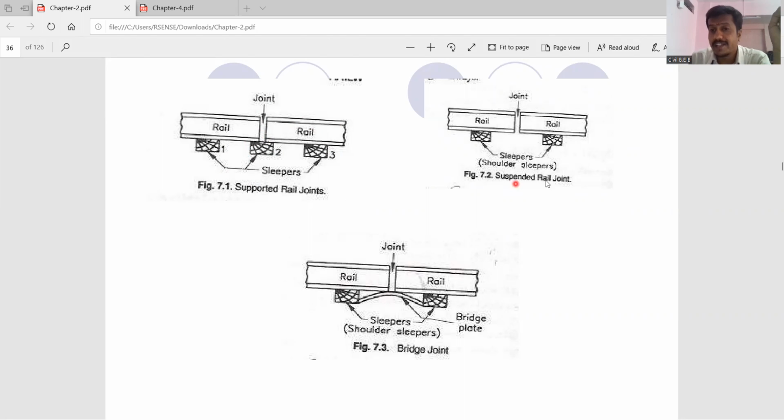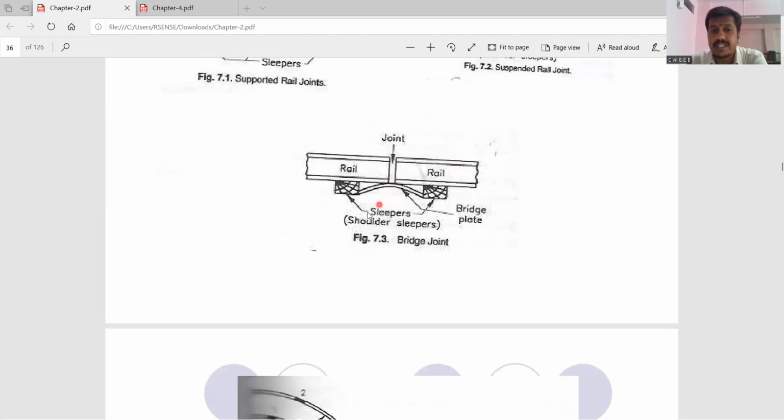Then the suspended rail joint. The next type you can see at the right hand side. See, this is the first sleeper, second sleeper, but where is the joint? The joint is not resting upon the sleeper. It is suspended in between the two sleepers. So this is sleeper number one, this is sleeper number two, and these are the two rails. Where the joint is provided, it is in between the two sleepers. Such a type of joint we call a suspended rail joint.